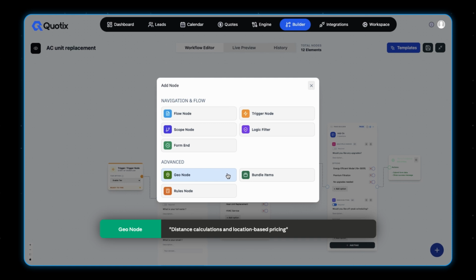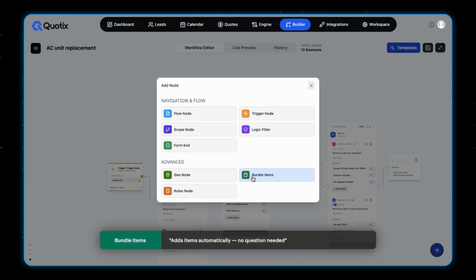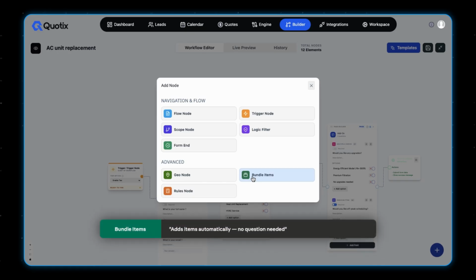And we have, for distance calculations, adding items without asking extra questions related to that, which is the same example I used for Miami upgrade. You don't have to ask that question since we know they are asking for a service in Miami.